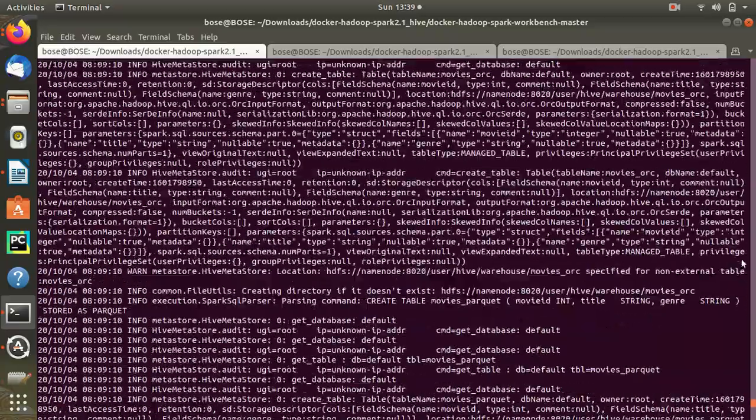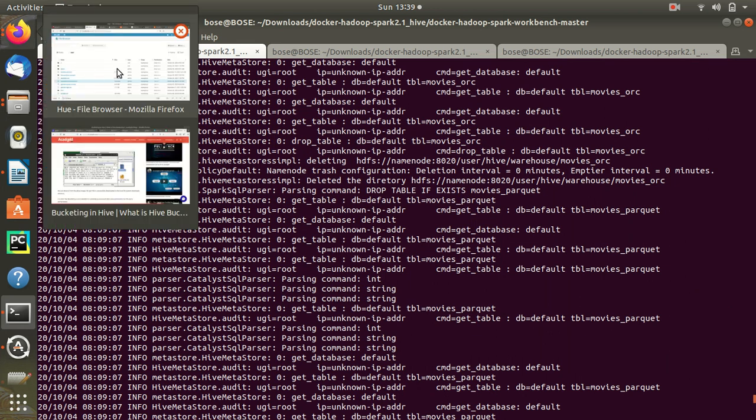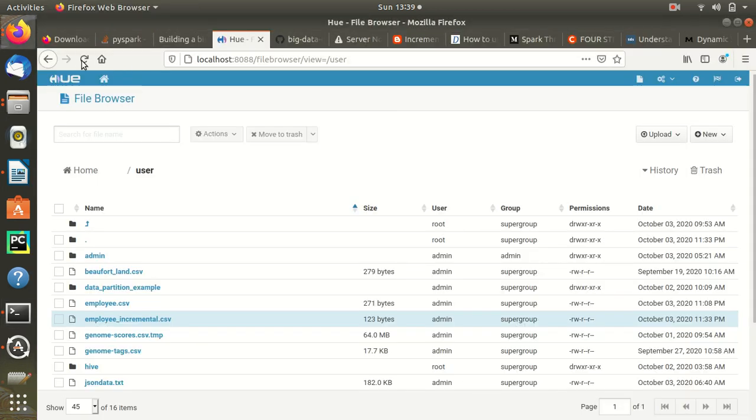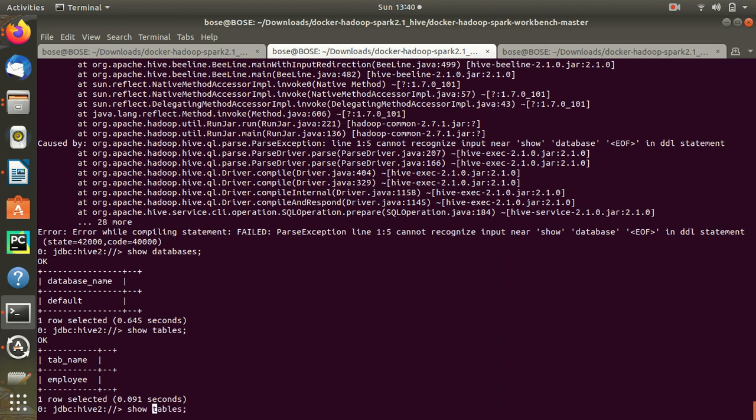Now I think our thing ran fine. Once it is run, another thing is where does it store the data? It stores the data in the HDFS. So now I will just refresh it and then put the data. What location will it go to? Generally it will go to the location which can be found by doing a metastore search, which I will show you.